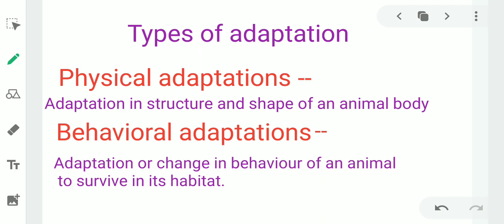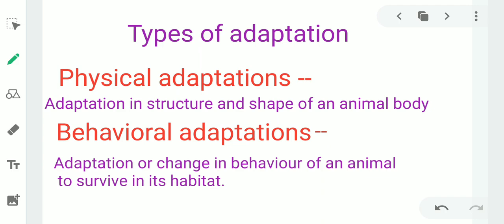Types of adaptations. Adaptations are of two types: physical adaptations and behavioral adaptations. Physical adaptations means adaptations in structure and shape of an animal. For example, lion has strong teeth to eat the flesh and to chew the bones. Birds have wings which help them to fly. Body of snake has scales. These scales help snake to crawl on ground.